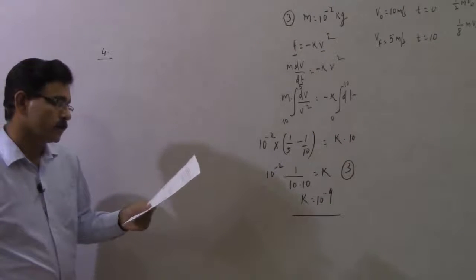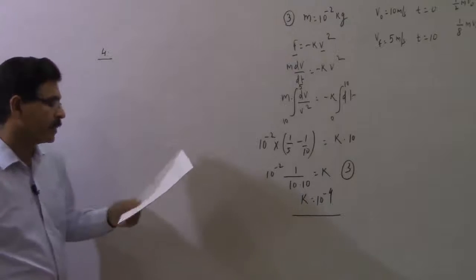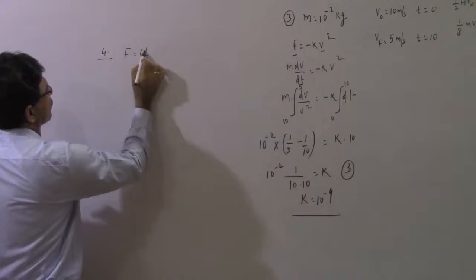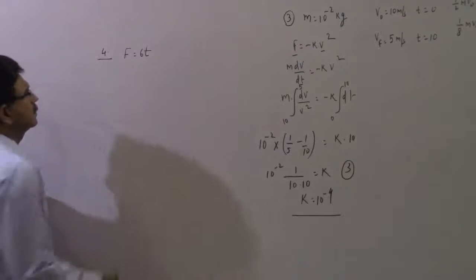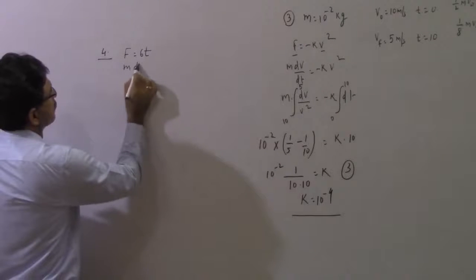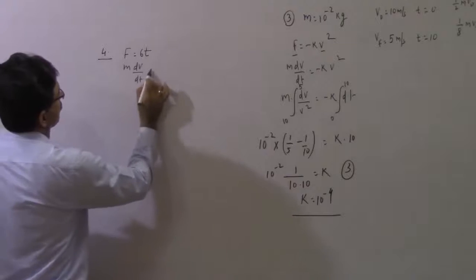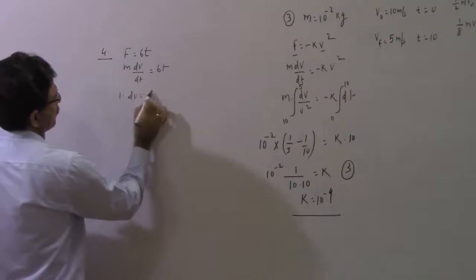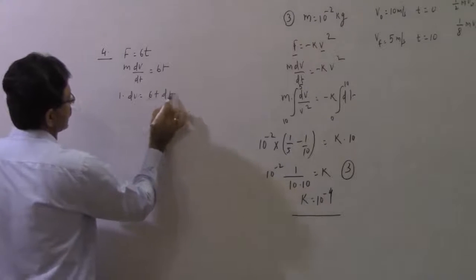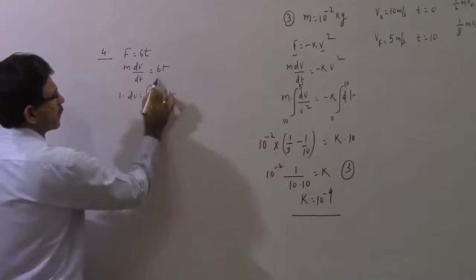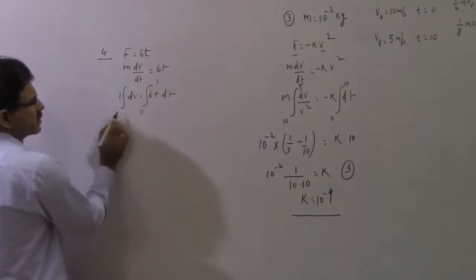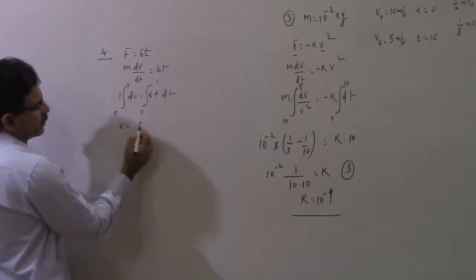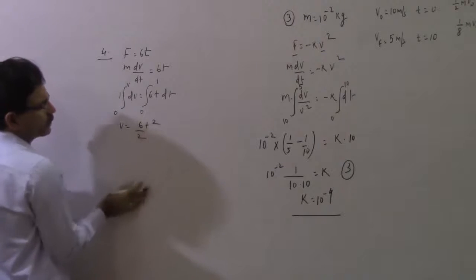Now the fourth question has given you a time dependent force. So F is given to you as 6T. You can write this as M dV over dt is equal to 6T. M is 1, dV will be equal to 6T dt. Let us say the velocity starts from rest and becomes V. So V is equal to 6T square by 2.